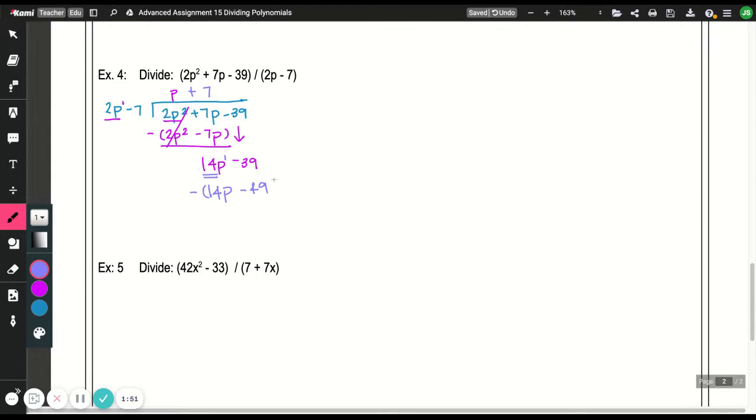And then we subtract. 14 minus 14 is 0. Negative 39 would become plus 49. So negative 39 plus 49 is 10. So we get p plus 7 plus 10 over 2p minus 7.